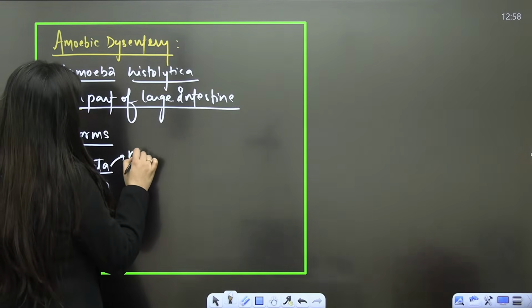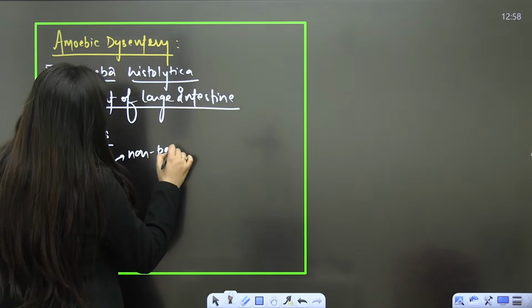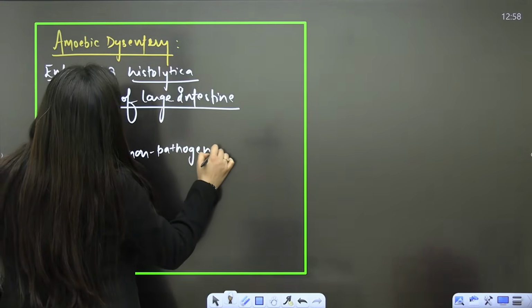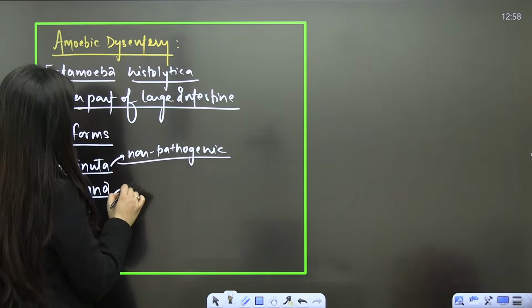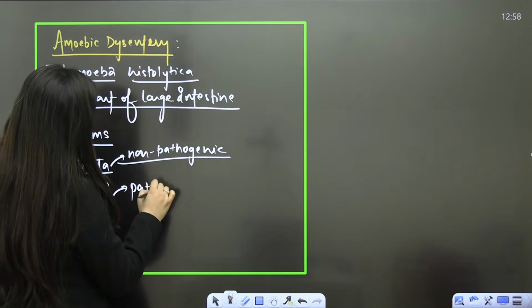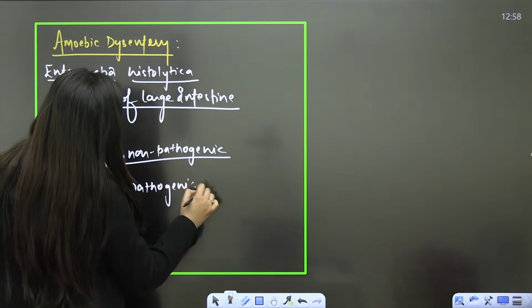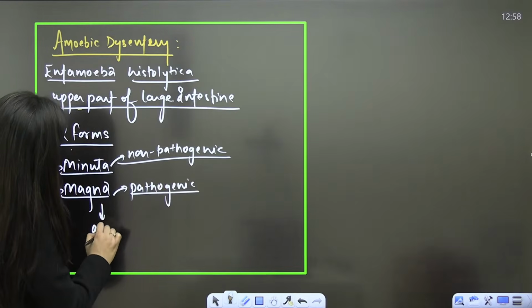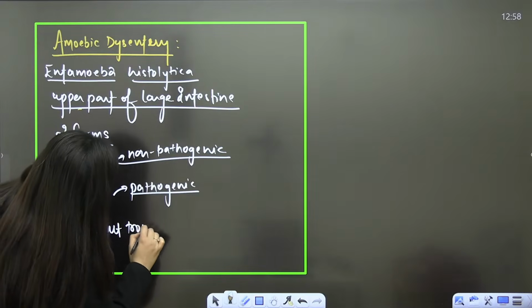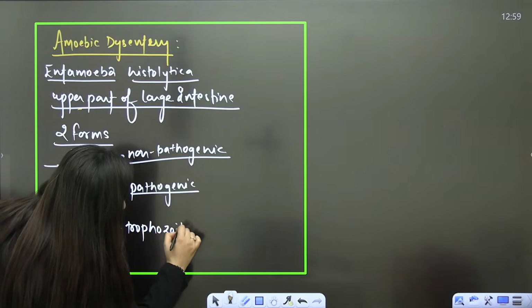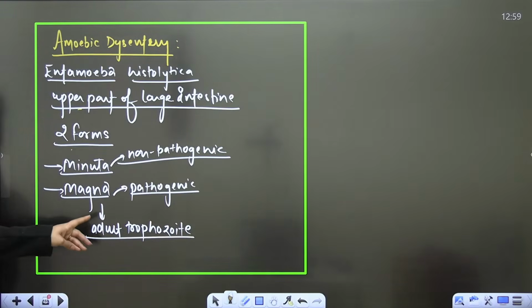Actually, this minuta is non-virulent, or you can say non-pathogenic. Minuta, it is not minute. That's how you can remember. This magna is pathogenic. Actually, this magna is the adult trophozoite. It is the adult trophozoite that causes the infection. It is the pathogenic form.